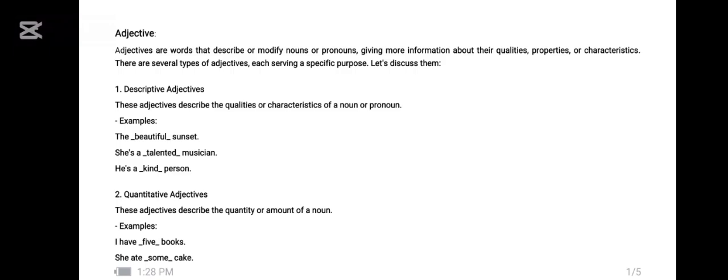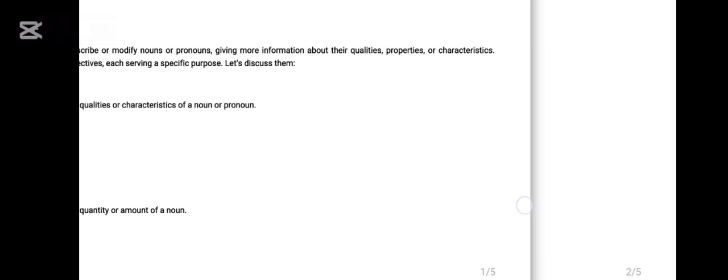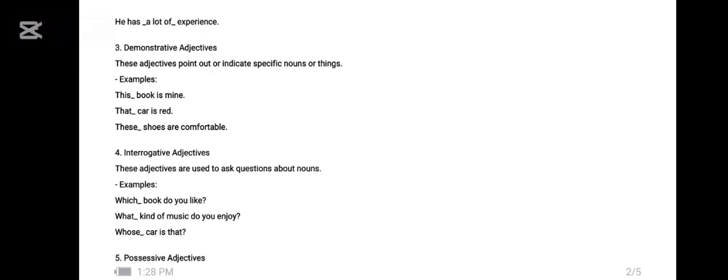Number two is quantitative adjectives. What are quantitative adjectives? These adjectives describe the quantity or amount of a noun. For example, I have 5 books. Here the word 5 is describing the number of books. Similarly, the next example, we have a lot of experience. Here the phrase a lot of is mentioning the quantity of the experience.